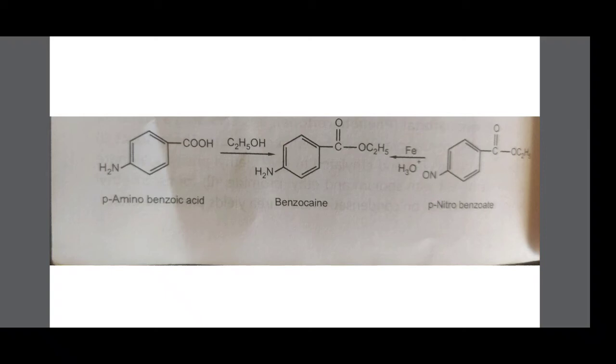Here the ester indicates presence of an ester group. Therefore, the benzene ring is attached to an NO2 group and COOC2H5. In the case of para-nitrobenzoate, it undergoes reduction, meaning the NO2 group is reduced to NH2, with formation of benzocaine. Or para-nitrobenzoic acid reacts with an ethanol molecule, where the COOH group is converted to the ester, forming benzocaine. And benzocaine is used as a local anesthetic.